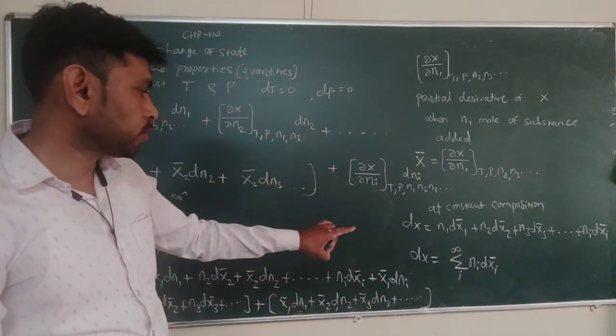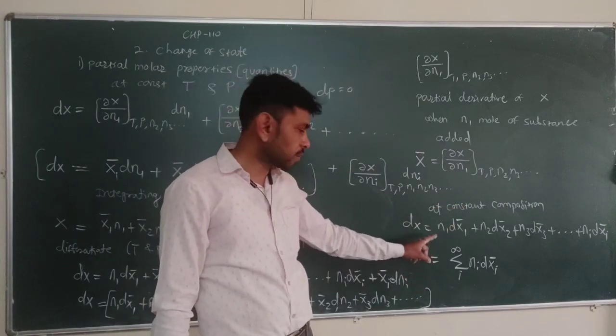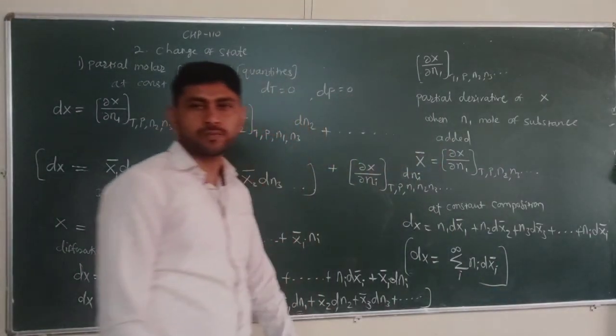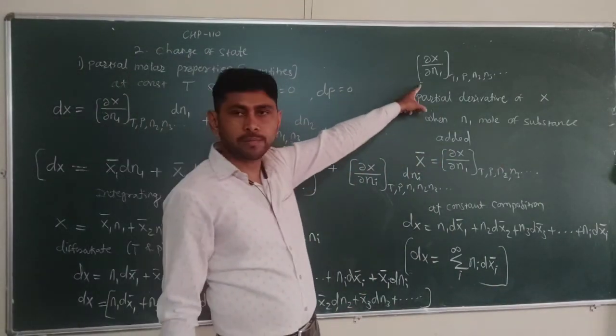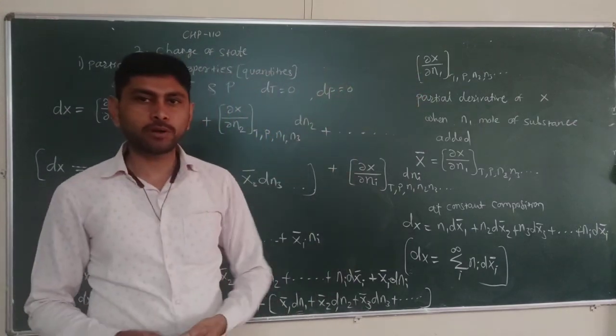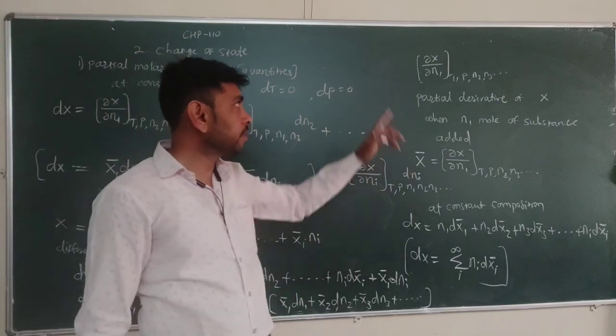So at constant composition, temperature, and pressure, we can write the partial molar property in this way. This equation represents the partial molar property, and different thermodynamic extensive properties can be written in this form.